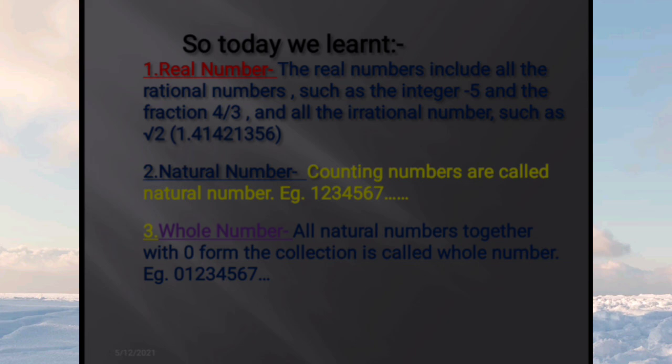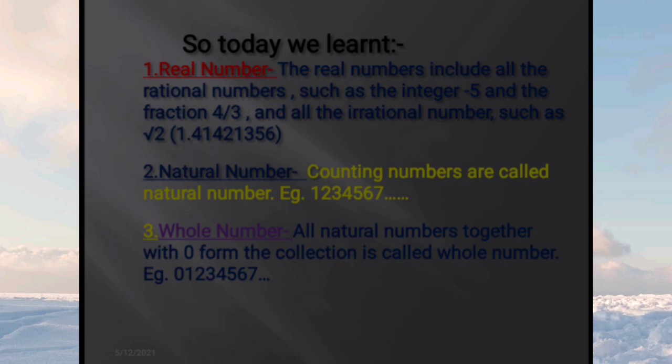Another part is without decimal, and there are also three parts. Numbers without decimal are also known as integers, you remember, and these three parts are positive integers, zero, and negative integers. So all these kinds of numbers are known as real numbers.